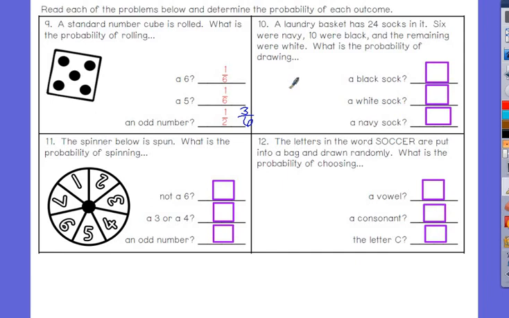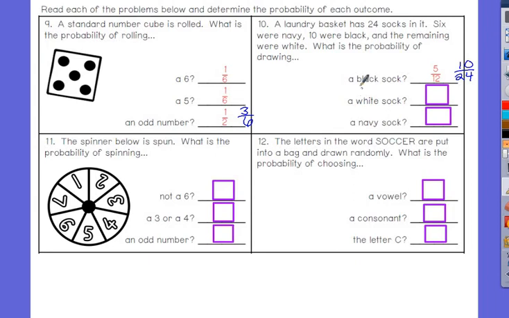Number 10. I have a laundry basket of 24 socks. 6 are navy, 10 are black, and the remaining are white. What would be the probability of black socks? Well, how many black socks are there? 10. How many total socks? 24. Can that be simplified? Yes. 5/12.